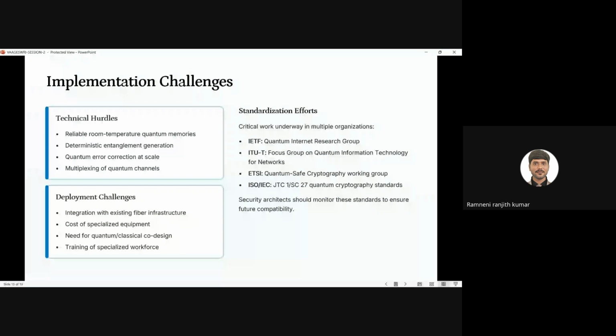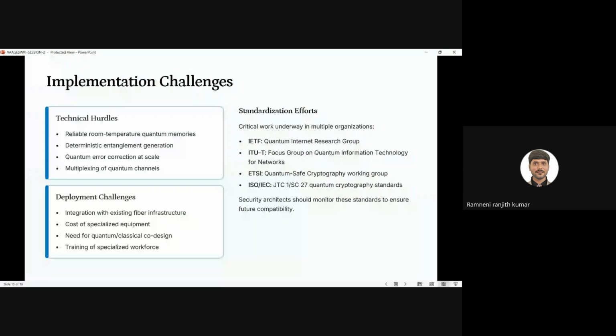Why? Because we are using a very large number of transistors in the system. It will generate lots of heat. To provide heat protection, we have to keep the temperature cool. Next one is large-scale error correction. If there is any error, large errors are possible. Next one is multiplexing channels. There is a large number of entanglement swaps. For that, we have to provide multiplexing channels.